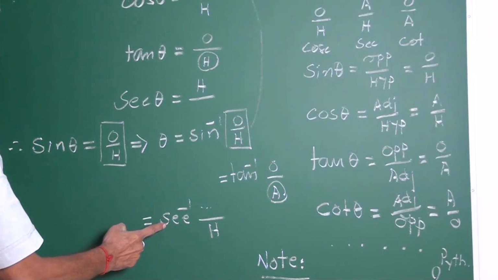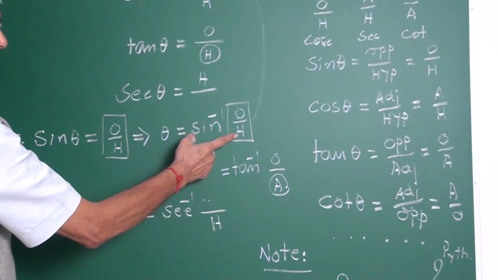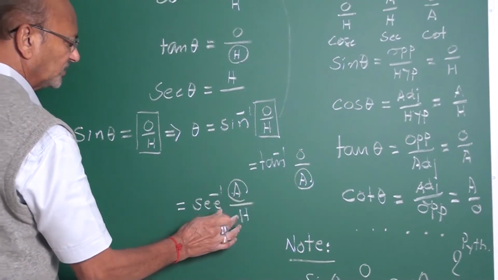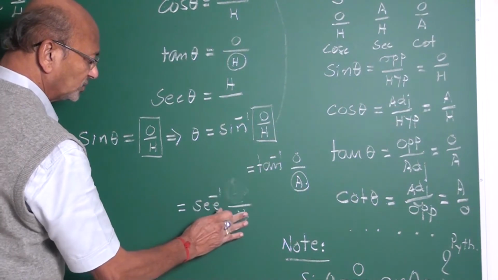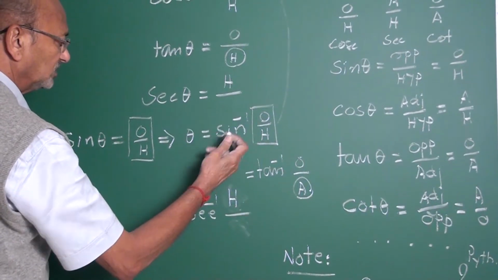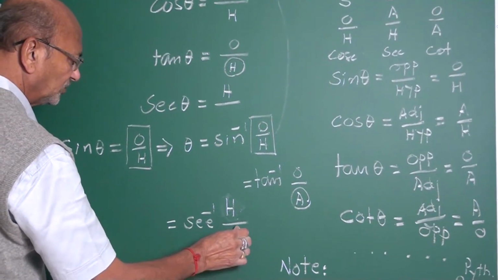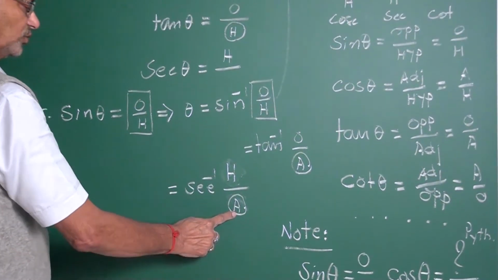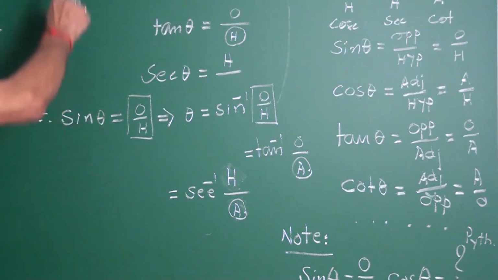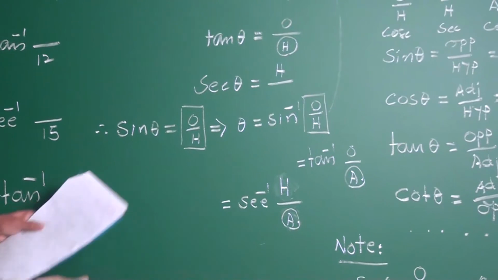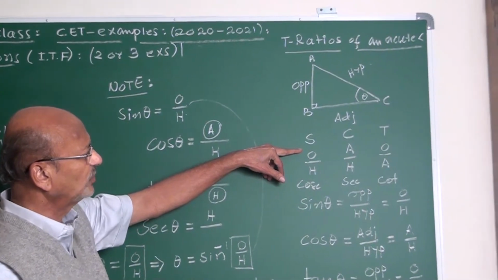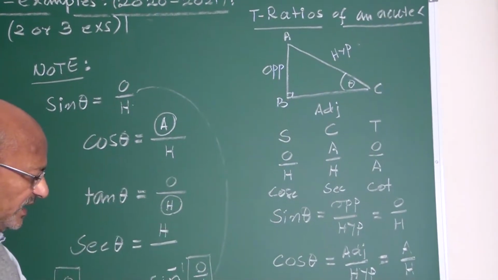Here, my friends, we want to write sec inverse. Same. Hypotenuse H. Sec inverse, my friend, is hypotenuse upon adjacent side, which is A. This A, either Pythagorean number, remember, otherwise you must calculate it. That is why, making use of all this idea, right from trigonometric ratios of an acute angle, giving the definition of these 6 trigonometric ratios, I told.